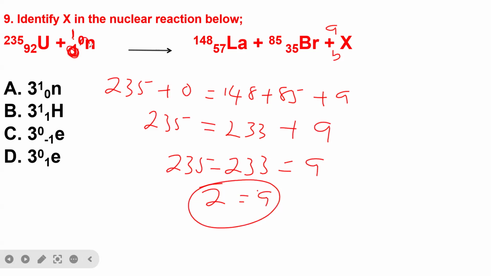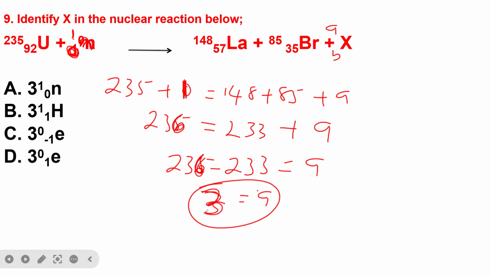So we have n, with 1 here and 0 here. So instead of saying 0 here, we have 1. Therefore, 235 plus 1 is 236. So we have 236 minus 233, then here we are going to have 3, and here we have 0.